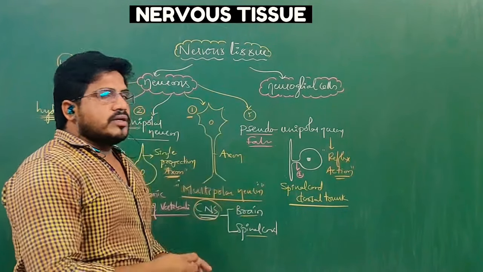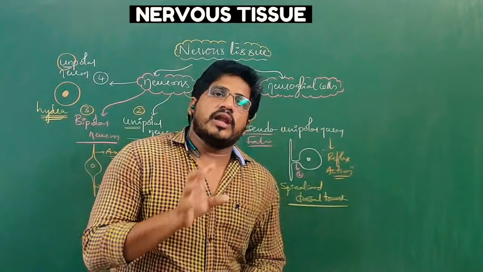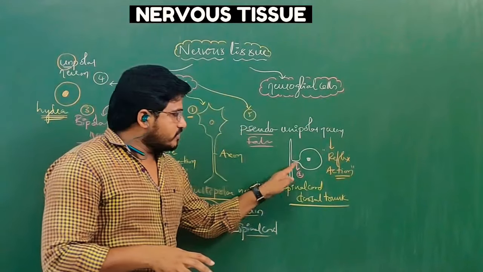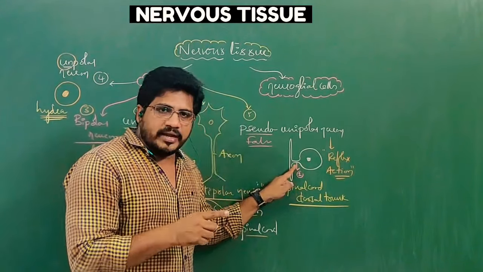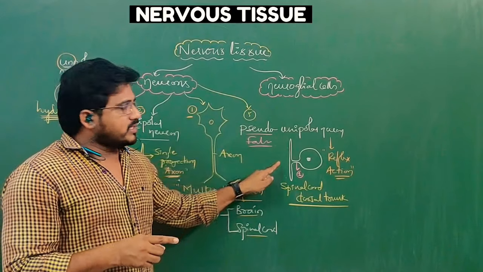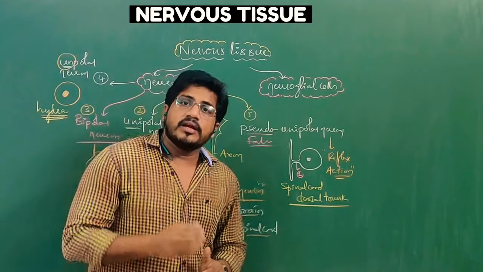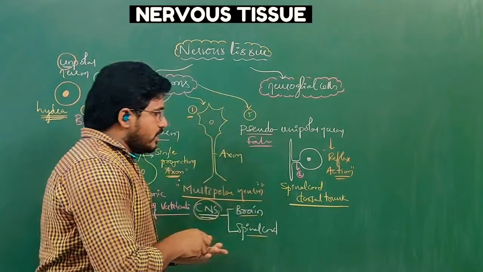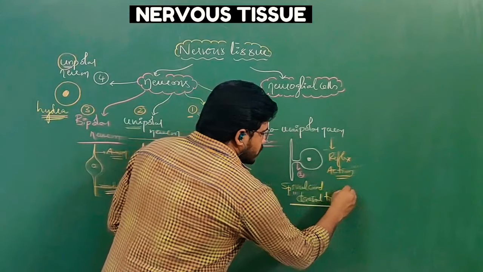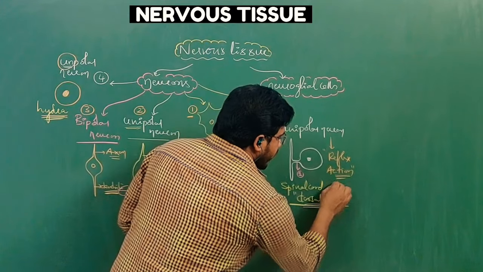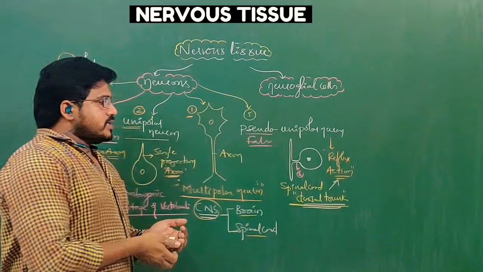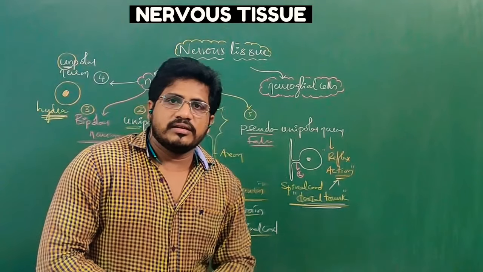Now the last one is the pseudo-unipolar neuron. It looks like a bipolar neuron, but at first one process is coming, and later the dendritic branches are coming. These types of neurons are present in the dorsal trunk of the spinal cord. The dorsal trunk of the spinal cord is very important. They help in reflex actions. These are the different types of neurons.